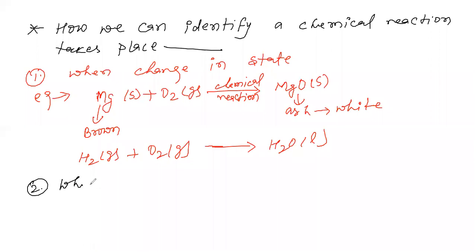When there is a change in color, as for example,